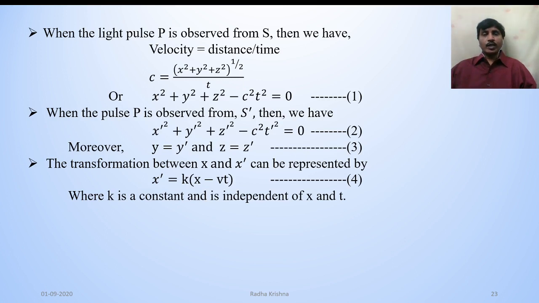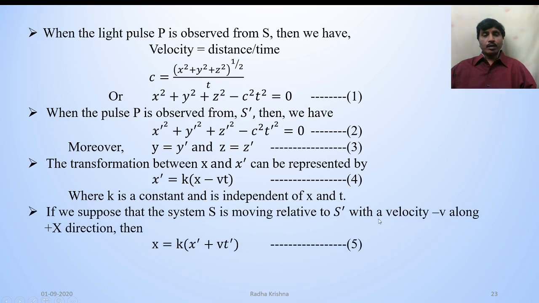Suppose if v is small when compared with the velocity of light, then x dash is equal to x minus vt. Here the velocity v is comparable to the velocity of light, so the transformation equation can be written as x dash is equal to k into x minus vt, where k is a constant and is independent of x and t.